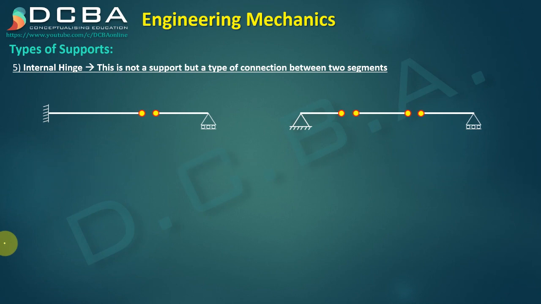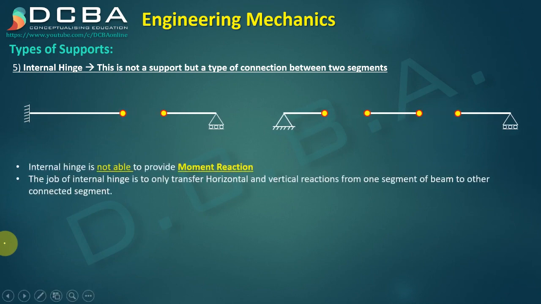The way we analyze an internal hinge is by separating the structure at the internal hinge. See, you need to understand these two points are not separate points, they are one point only. We have just separated the structure at the internal hinge. Whenever we separate the structure at the internal hinge, there will be these two reactions formed, and as I told you, an internal hinge cannot provide a moment reaction.